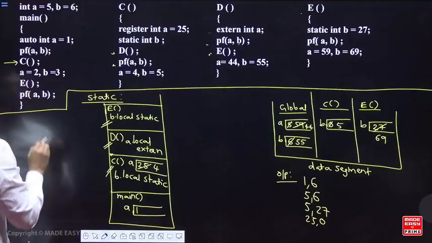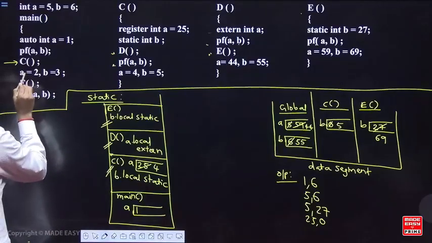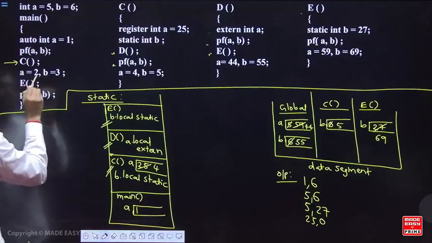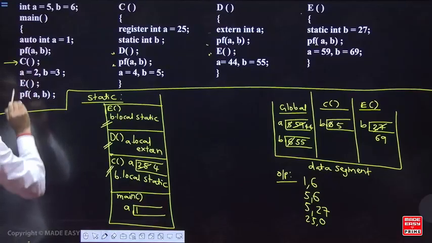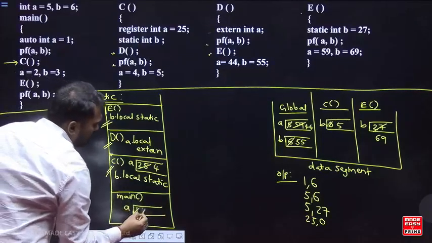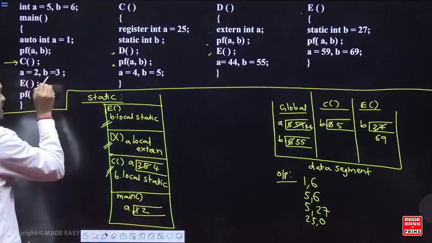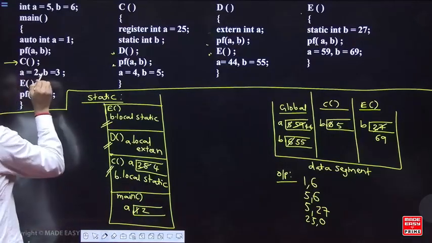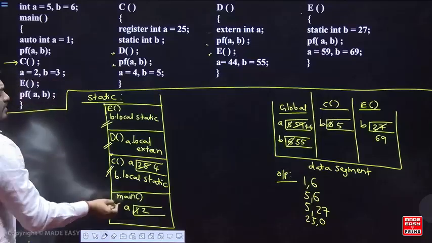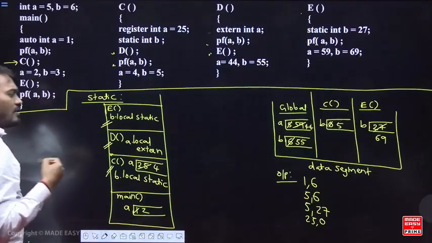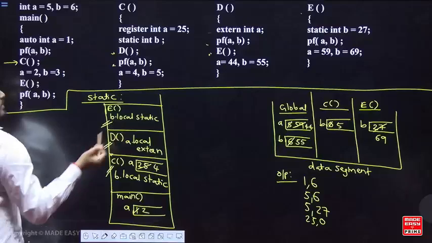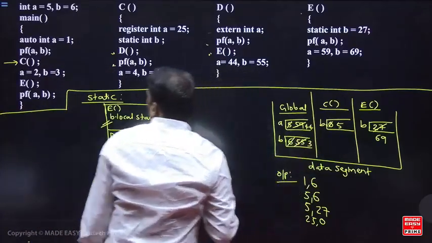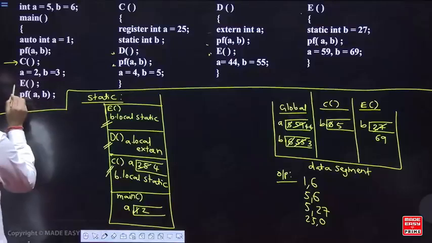So that is main. In the main, again you say A equal to 2, B equal to 3. In the main function, A equal to 2, A is a local variable. You change here only, but B is a free variable. So B value 3. Where do you change, free variable है? You change in the global, because static scoping, so you update in the global. So global में B का value change to what? 3.